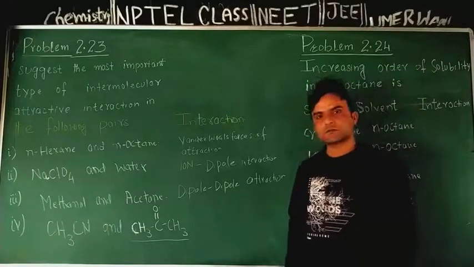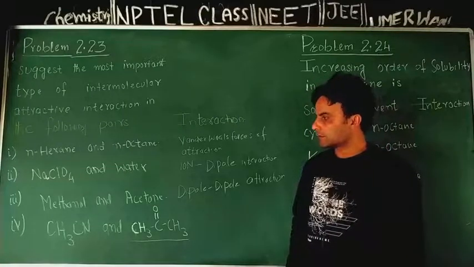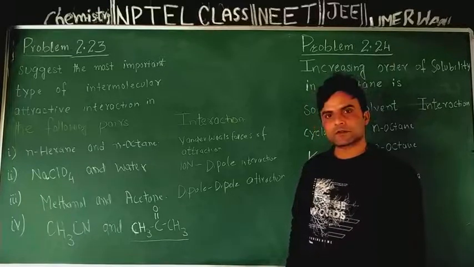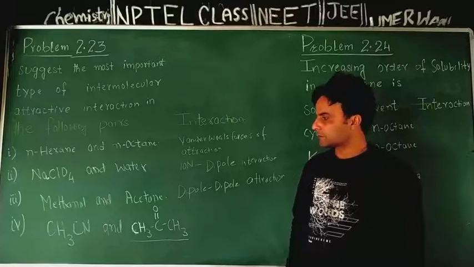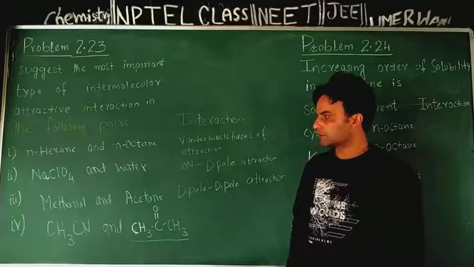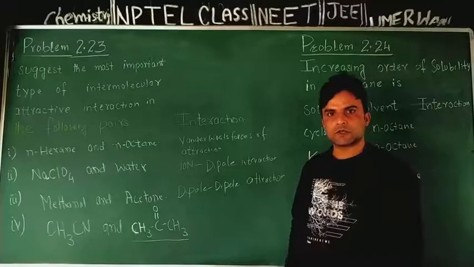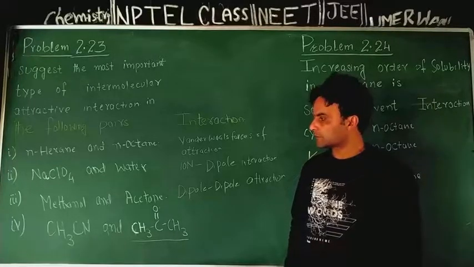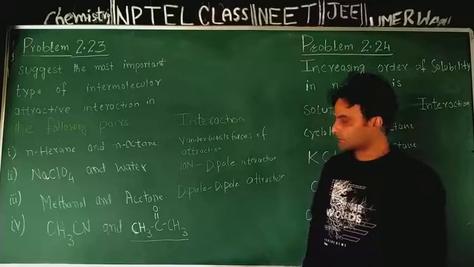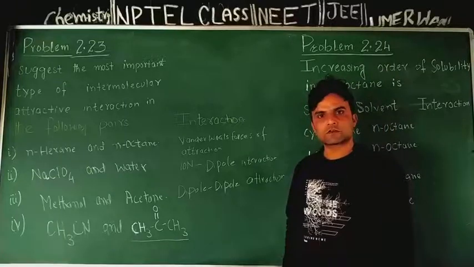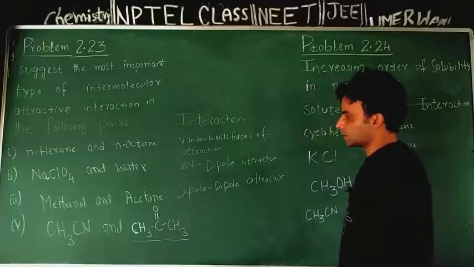Now look, in acetonitrile there is a carbon and hydrogen part which is non-polar, but despite that there is a carbon nitrogen bond, and because of electronegativity difference between nitrogen, which is more electronegative than carbon, this cyanide functional group has polarity. This cyanide functional group will constitute a dipole, and in acetone, I already said that it has a polar CO bond, because of which it will again constitute a dipole.